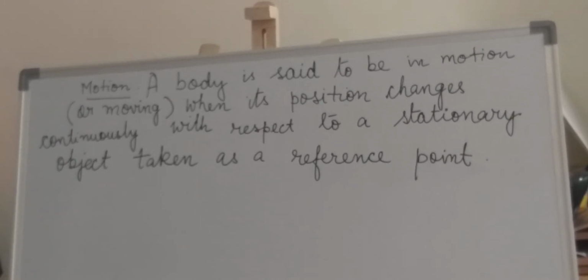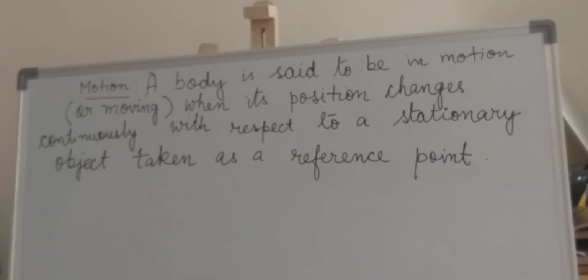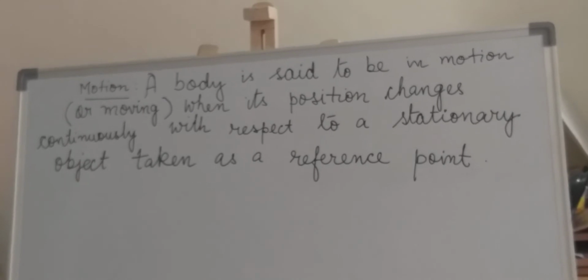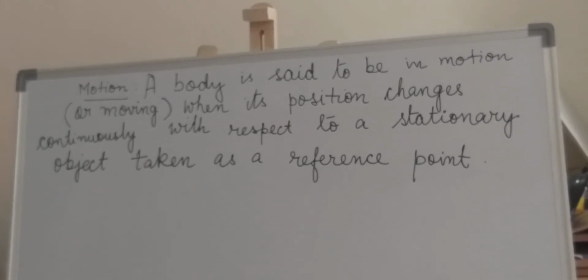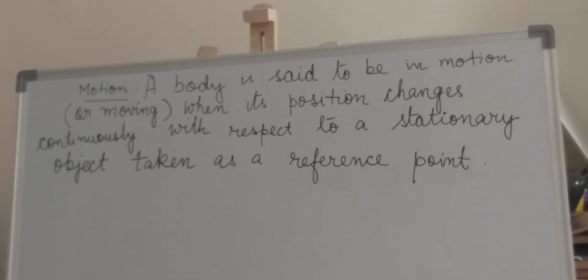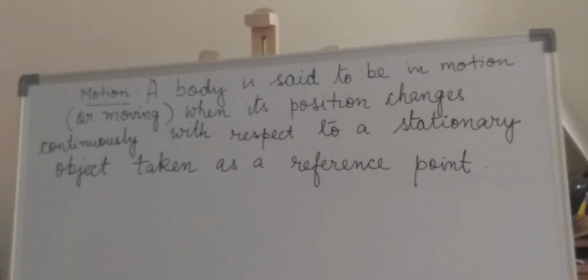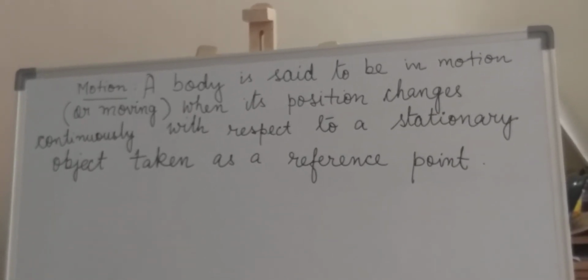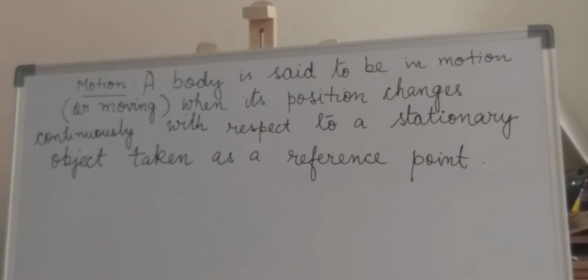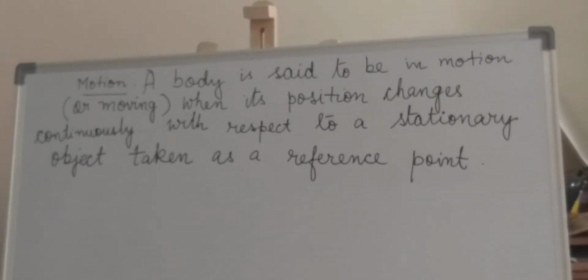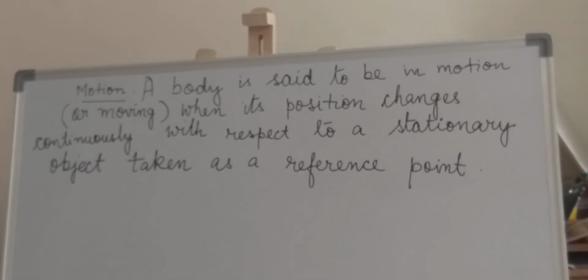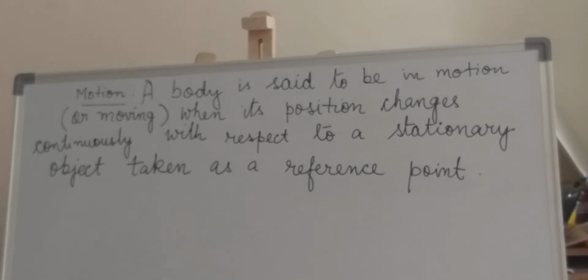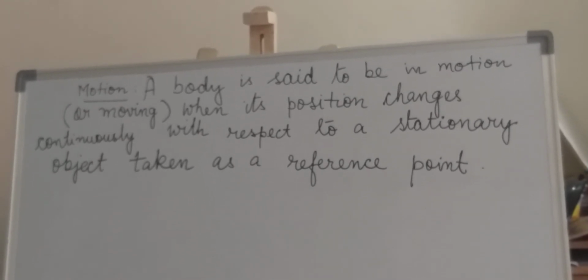Whenever we say that our body is in motion, we obviously judge it with respect to some stationary object which is taken as a reference point. For example, we are standing at a bus stand and a bus is coming, so we say that the bus is moving, and whenever it stops we say the bus has stopped.